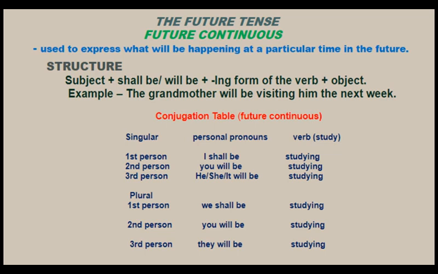Let's see which verb I have used in the conjugation table. So here I have used study. Now how are you going to conjugate it in future continuous? See here. I shall be studying. You will be studying. He, she, it will be studying. Now look at the plural personal pronouns. The first person is we. So we shall be studying. Then you will be studying and they will be studying.